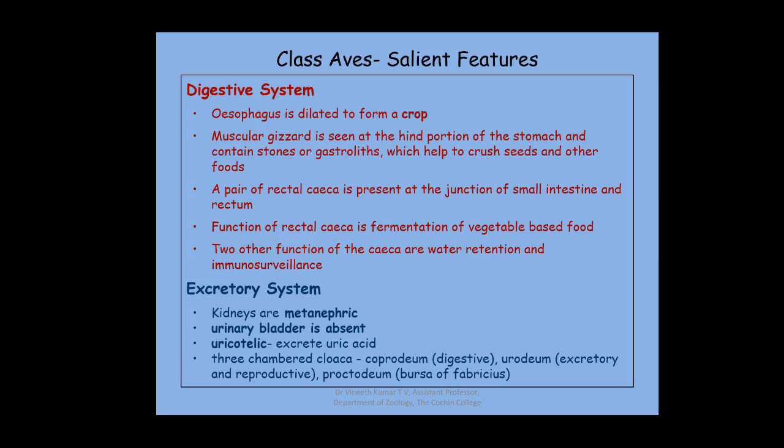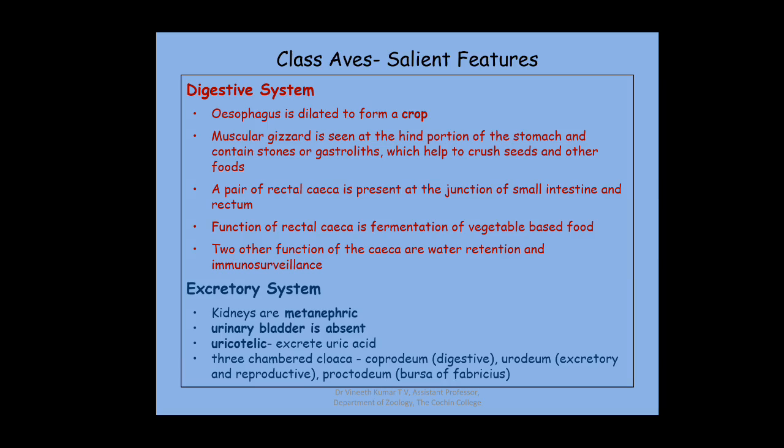Another important structure present in the digestive system is the rectal ceca. The rectal ceca is present at the junction of the small intestine and the rectum. The rectum is very short because in birds it does not function in storing digestive waste. Birds do not store digestive waste. Whenever the digestive waste reaches the rectal region, it is passed out at that moment itself. There is no storage of waste, so a storing rectum is not present in birds.